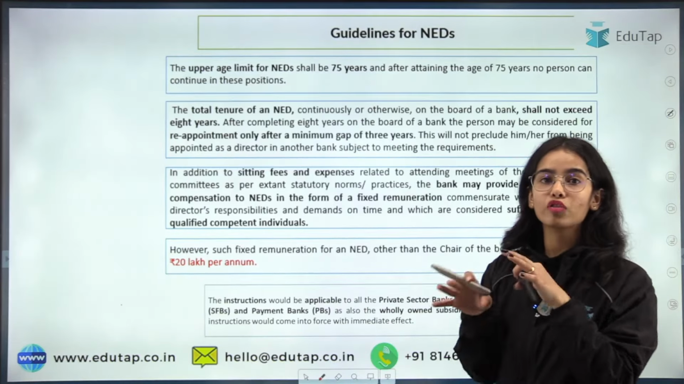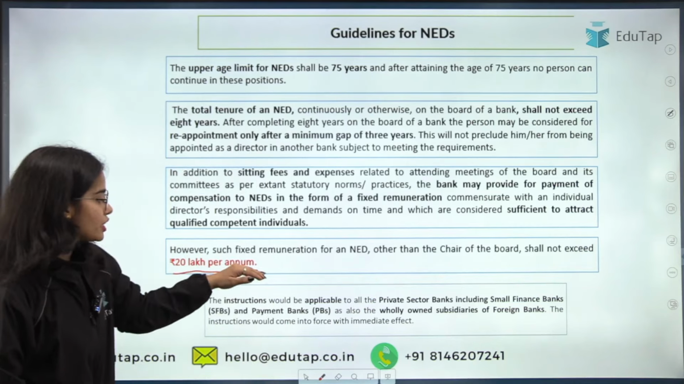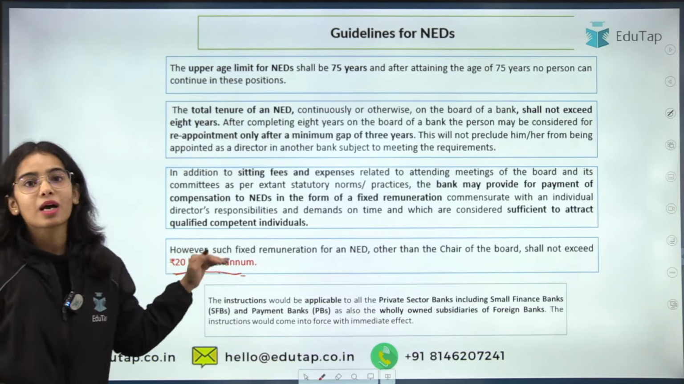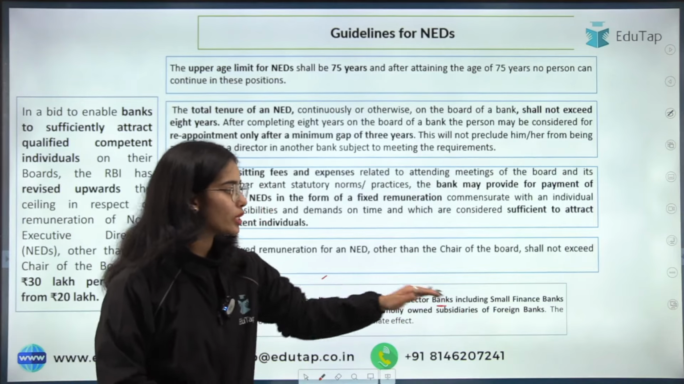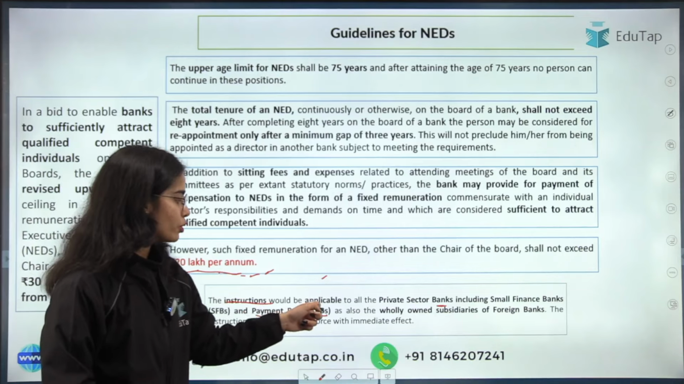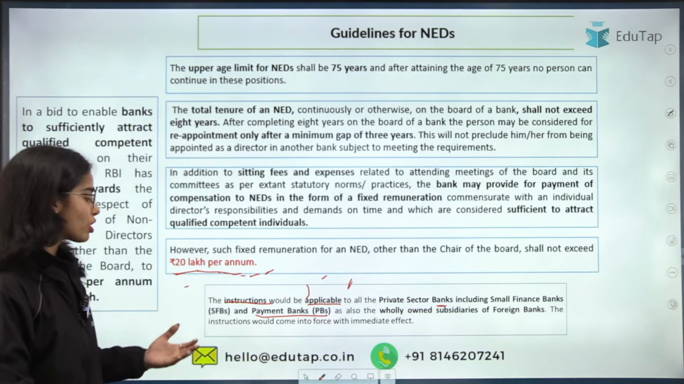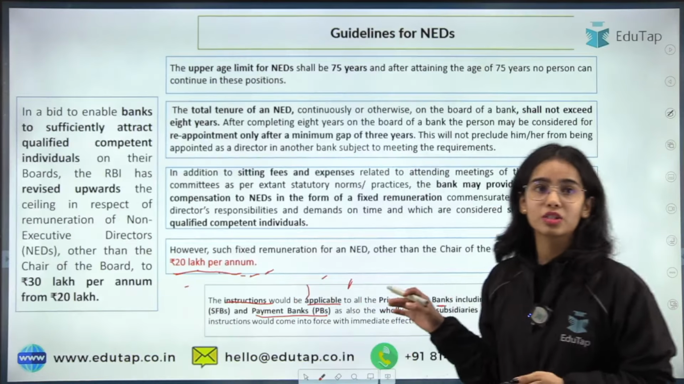All of the norms, all of the guidelines we have actually discussed, that the limit has been increased from rupees 20 lakh per annum to 30 lakh per annum. This was the ceiling before. Now the ceiling is 30 lakh per annum. Okay, that is the ceiling. And this was only for the private sector banks, including the small finance banks and payment banks. So these instructions would be applicable to all the private sector banks, including the small finance banks and the payment banks. So this was it.